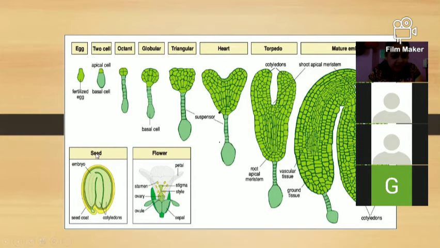Then there is another diagram, the seed development. Here the seed coats are yellow in color, and inside them the green and white parts are the cotyledons. So it is a dicotyledon. How is this embryo developed inside the seed? We go one by one. Here is the egg cell which is fertilized. All of you observe this figure.